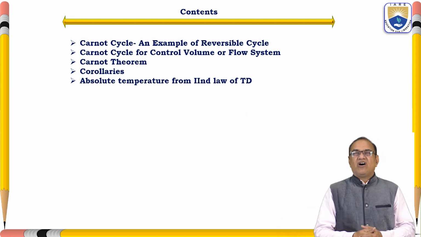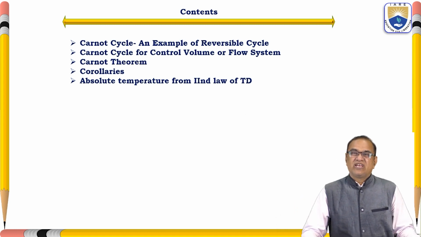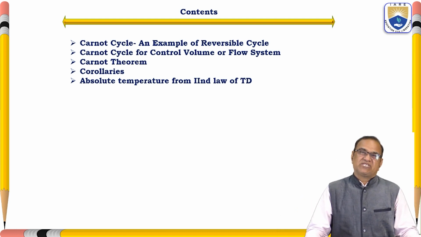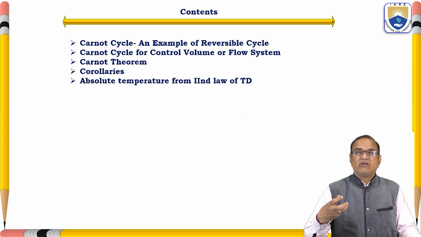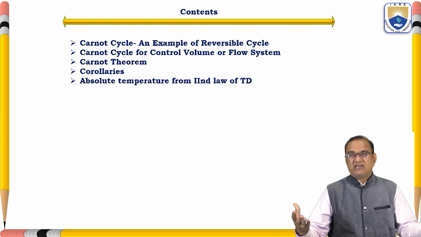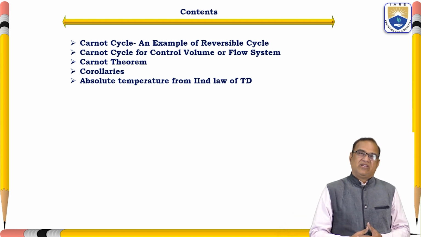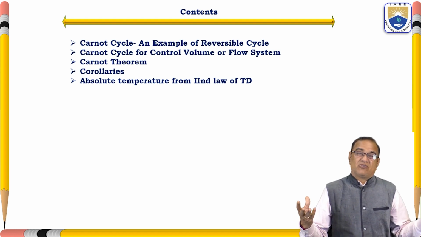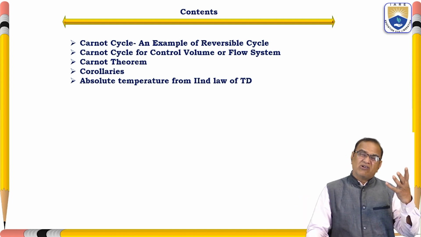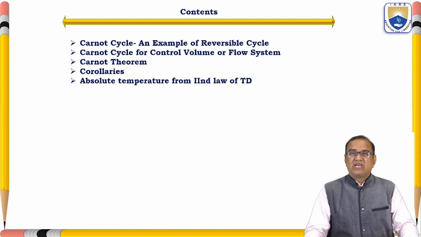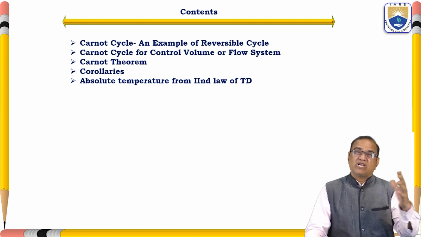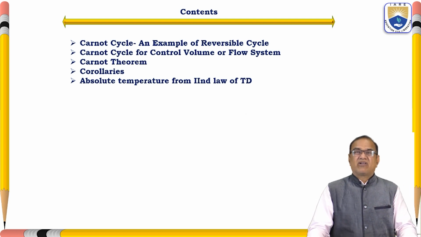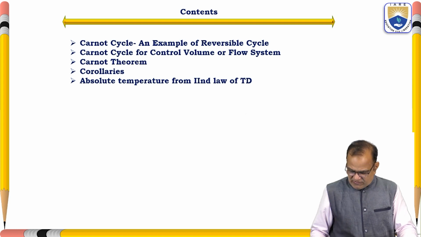If any of you are very good researchers, you can find ways and means to get reversible cycles where the losses are zero, then our engineers can make very nice engines, gas turbines, and thermal power plants. These concepts are used in thermodynamic areas where we convert heat to work and work to heat.